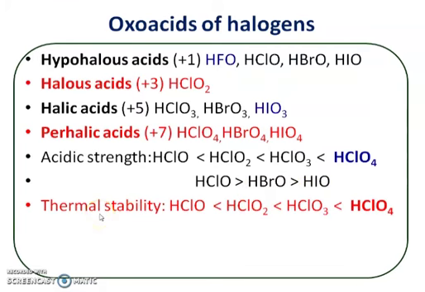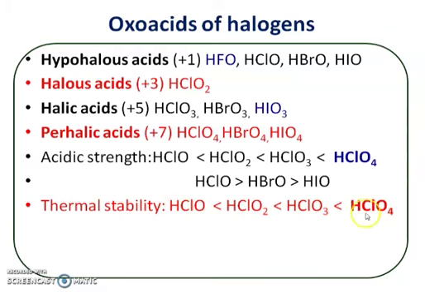About thermal stability, again thermal stability increases from hypochlorous acid to chlorous acid, which is more thermally stable than hypochlorous acid. Then perchloric acid has the highest thermal stability.